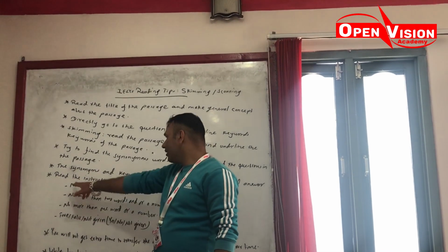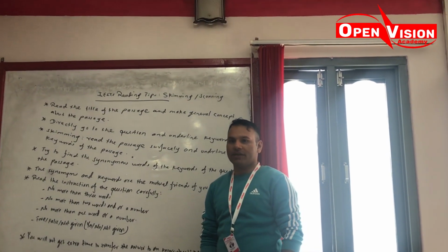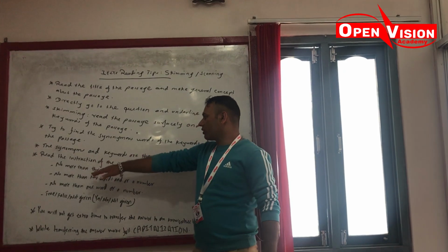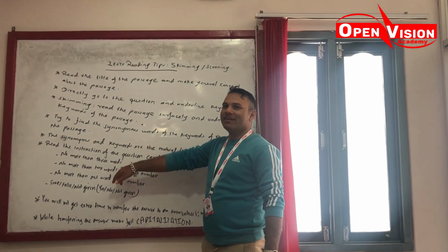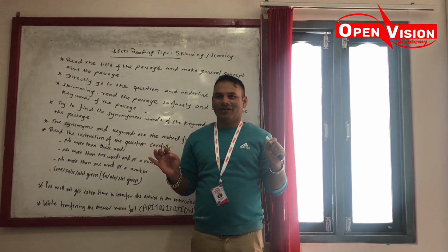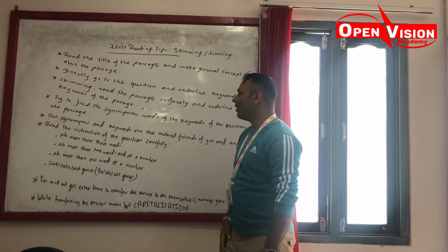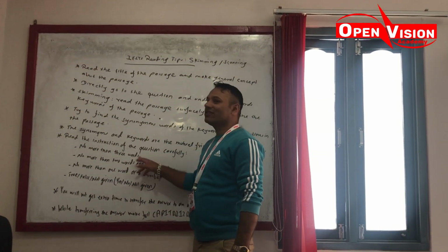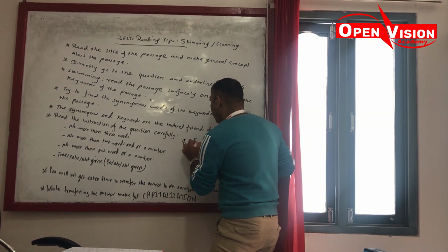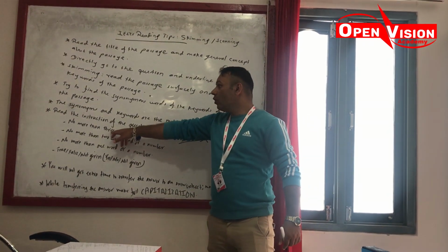Another thing is that you should read the instruction of the question carefully. No more than 3 words. For example, in the question you are instructed no more than 3 words. Let's see, your answer is $25. What is the answer? $25. That is your answer. So what do you have to do? No more than 3 words. If you write down $25, your answer is wrong, because the instruction tells that no more than 3 words.